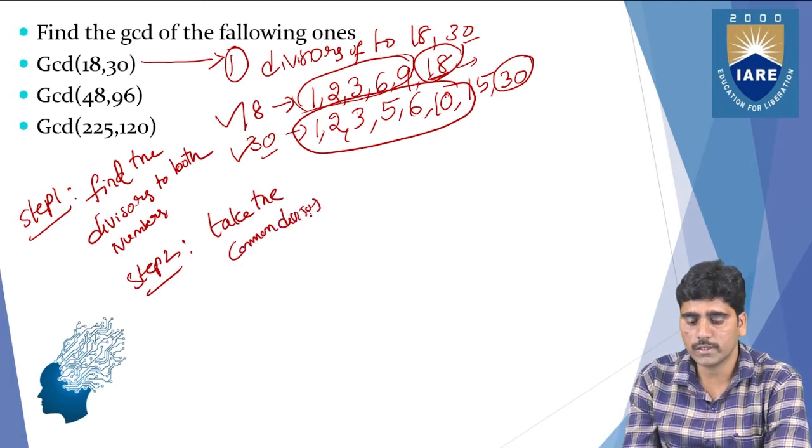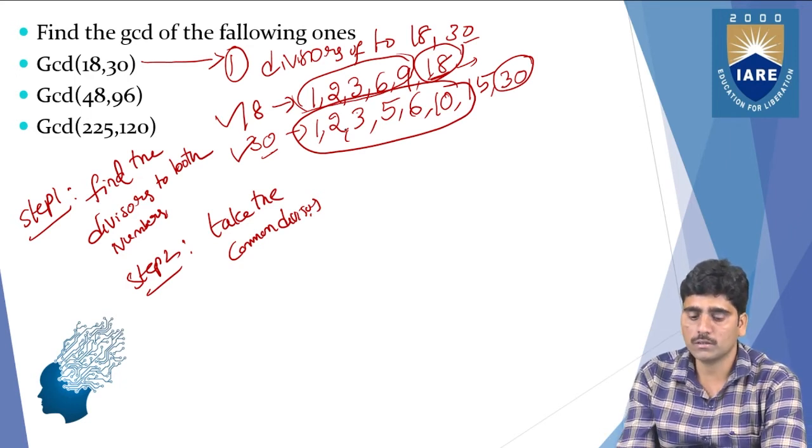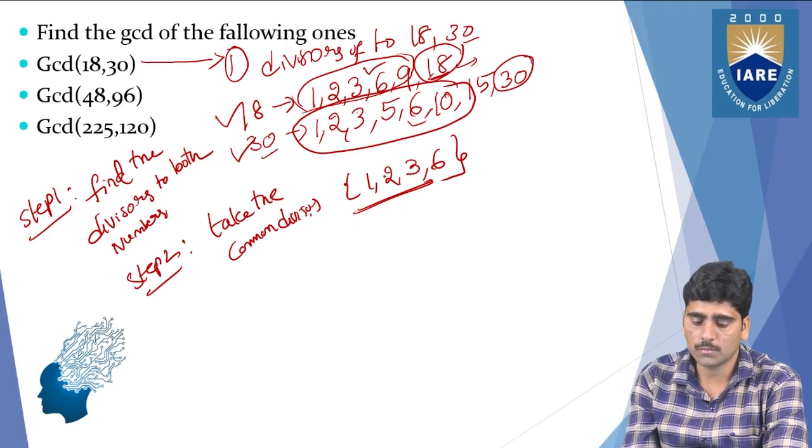Common divisors. So take the common divisors. Among these two sets of divisors, what are the common divisors? You can write 1, 2, 3, and next 6. These are the common divisors: 1, 2, 3, 6.